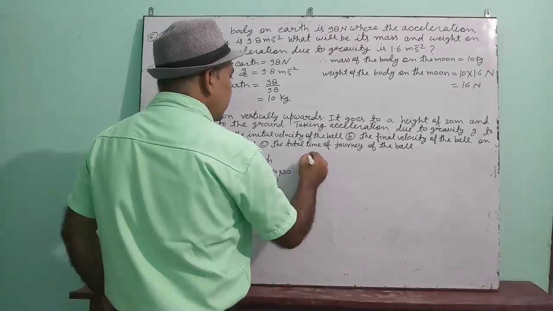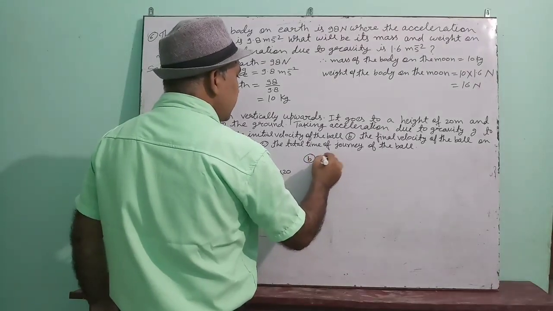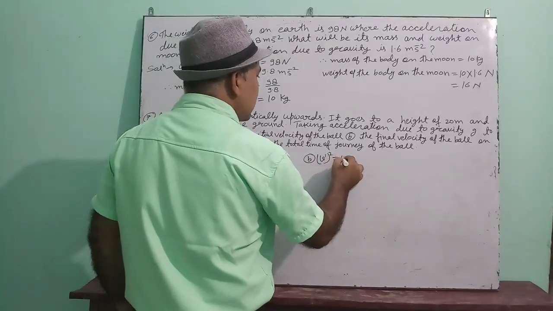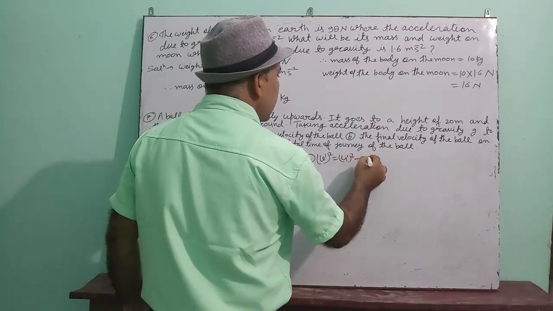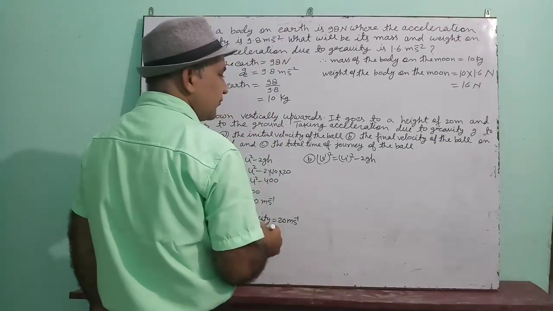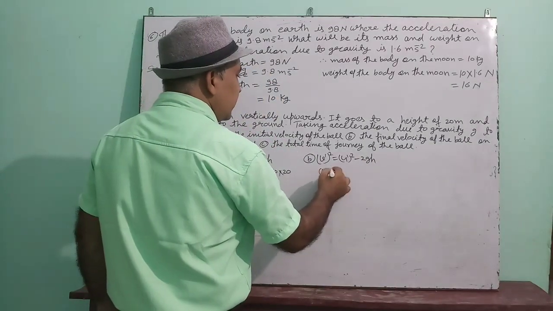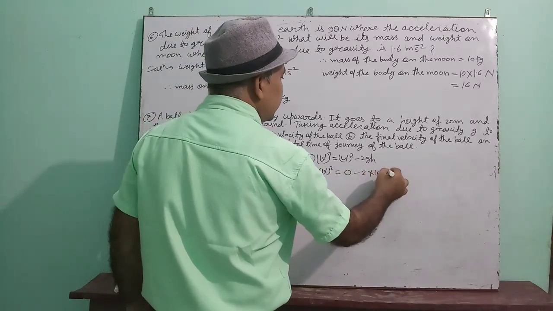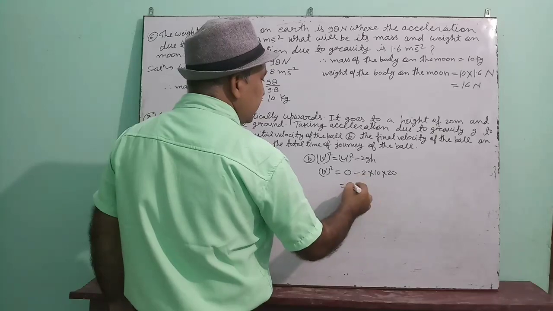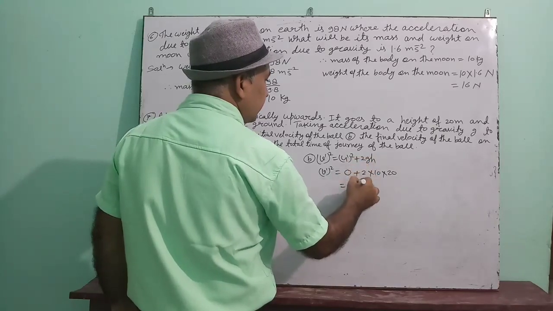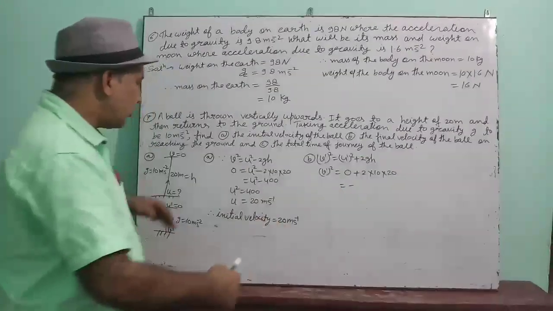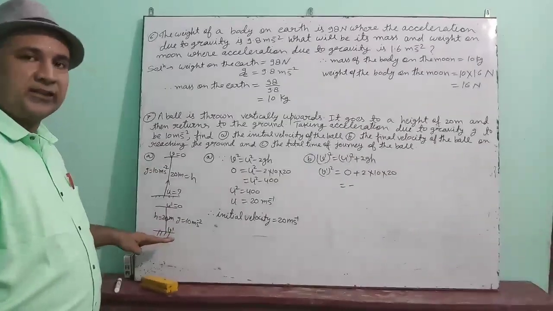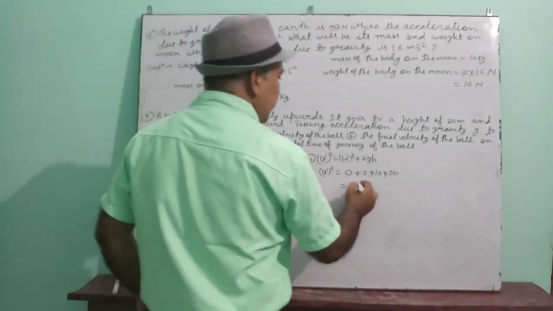Now in the second case, suppose the final velocity is v dash. So v dash square is equal to u dash square minus 2gh. V dash square we have to find. This is 0, 2 into 10 into 20. This will be a positive sign because the object is falling towards the earth. Okay, so this will be positive.